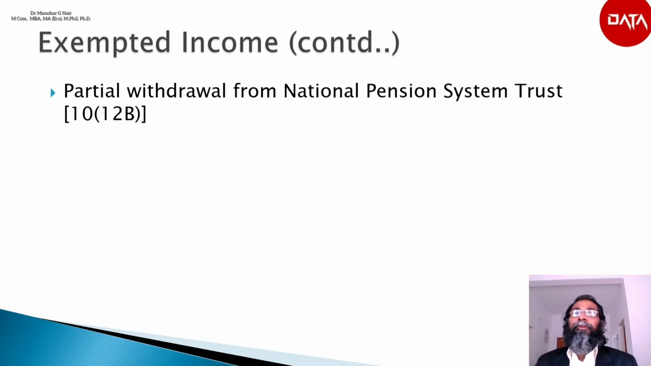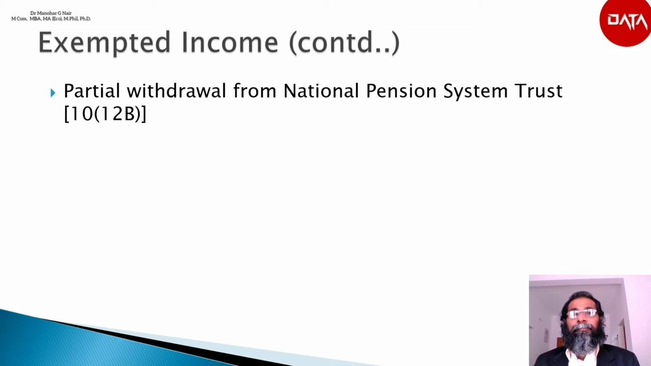Next is partial withdrawal from National Pension System Trust. According to section 10(12B), partial withdrawal by an employee from National Pension System Trust in accordance with the terms and conditions specified under the Pension Fund Regulatory and Development Authority Act 2013 and regulations made thereafter, up to 25% of the amount of contributions made by him shall be exempted.